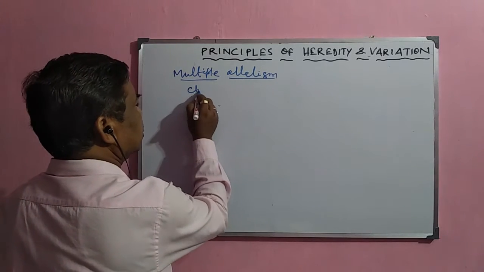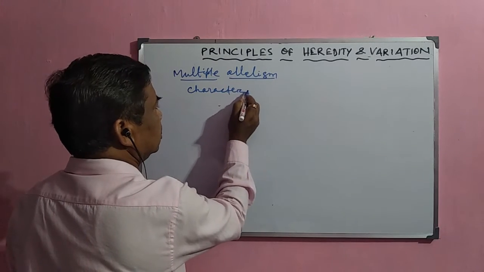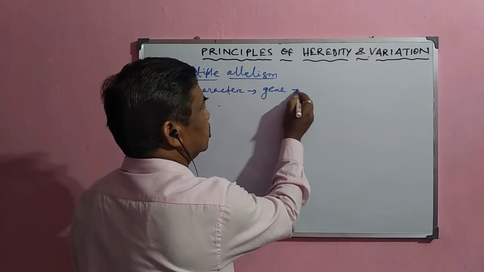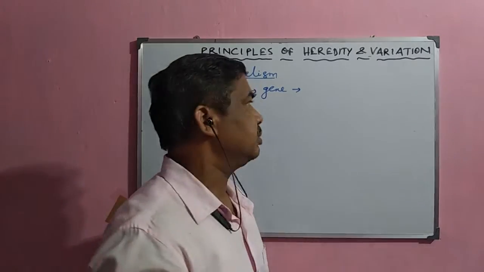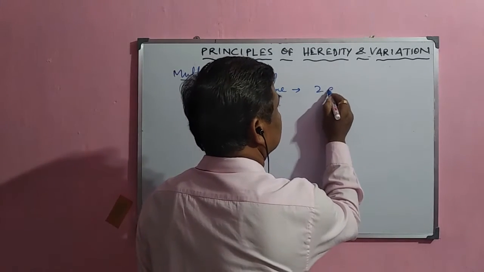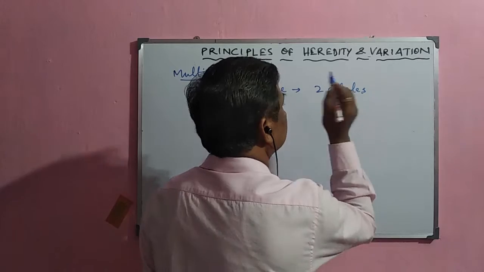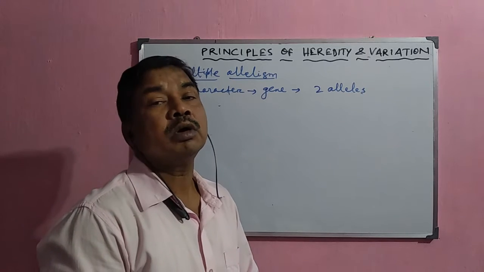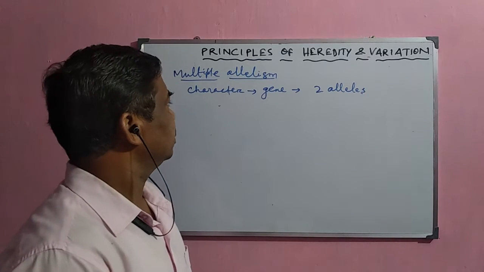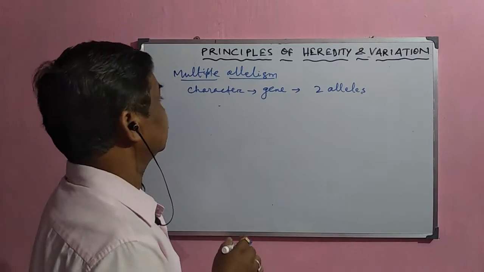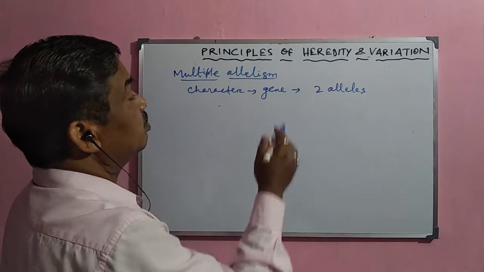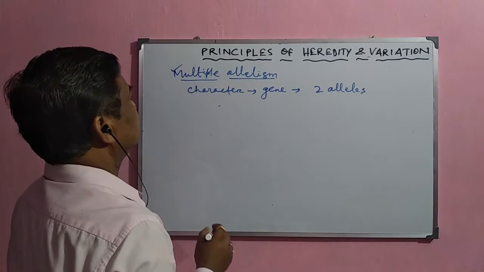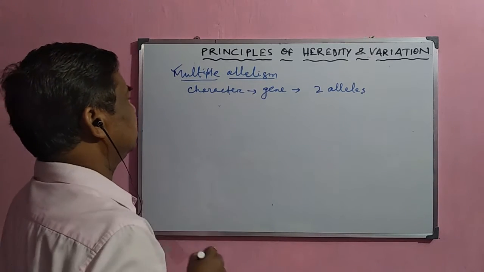Normally, each character of an organism is expressed by a particular gene, and each gene normally has two types of alleles. But sometimes more than two alleles occur, and some characters are regulated by more than two alleles. When a character is controlled by more than two alleles, it is called multiple allelism.